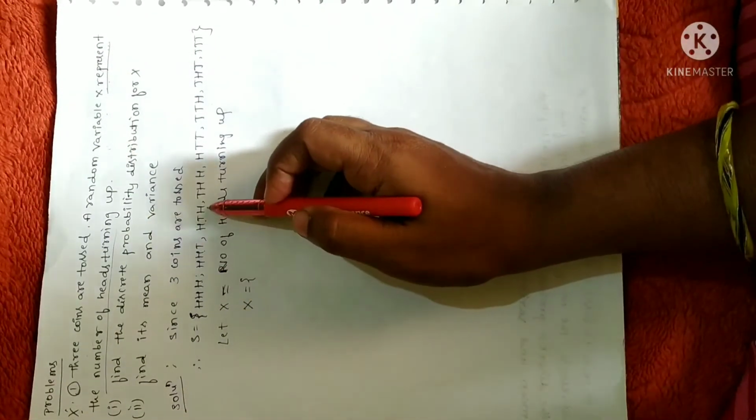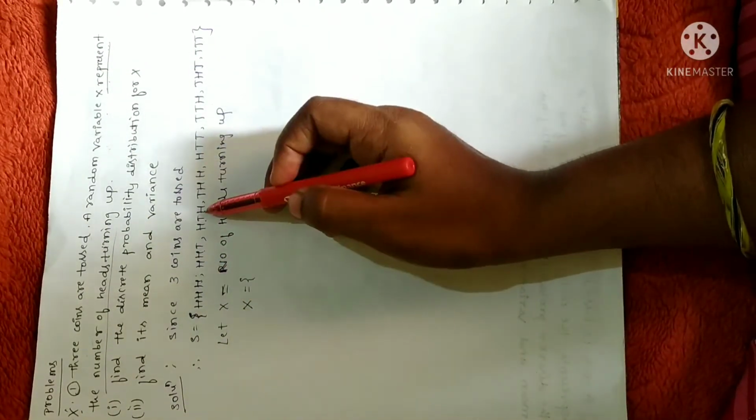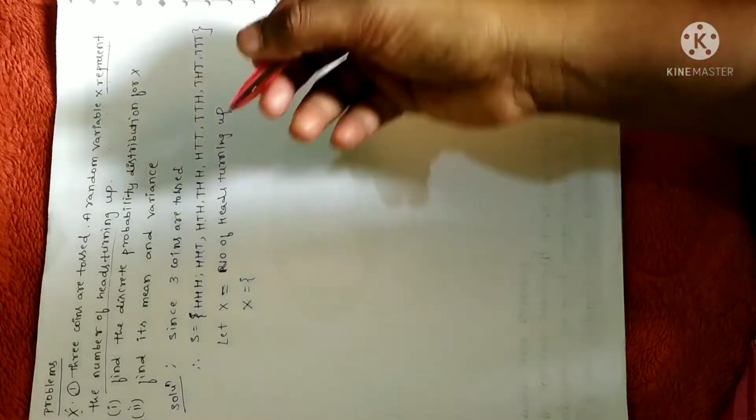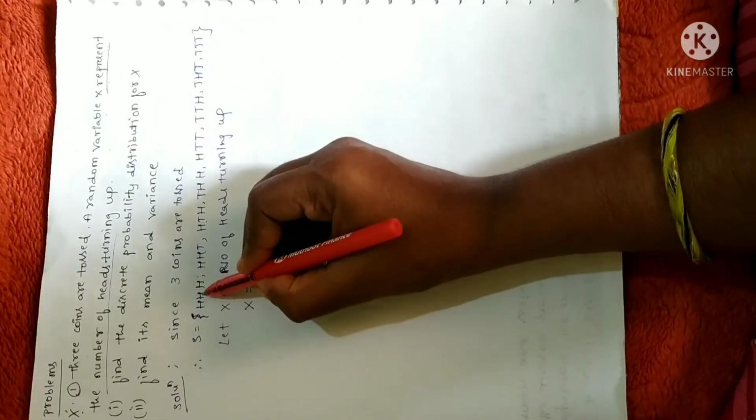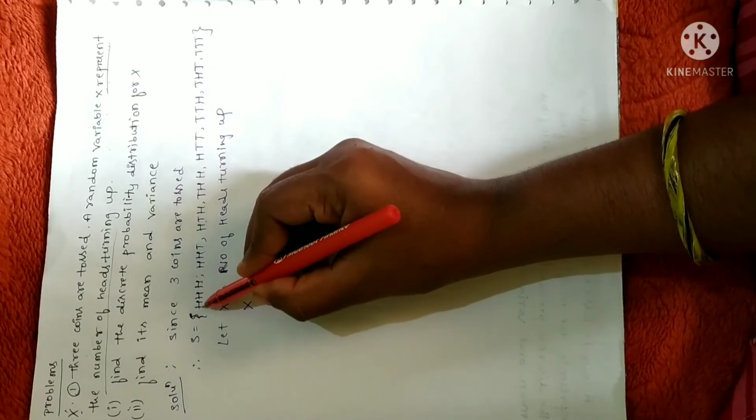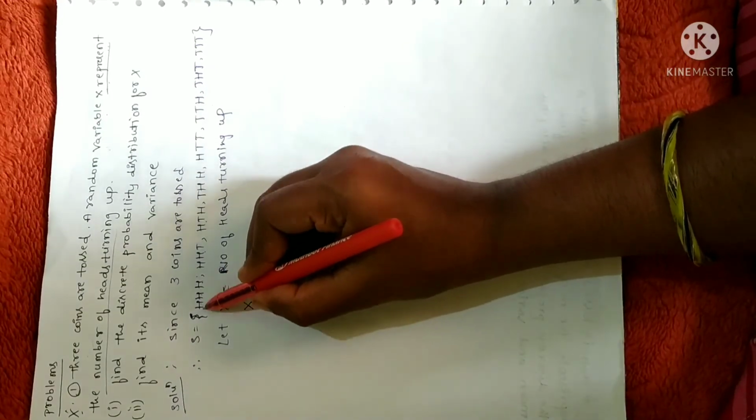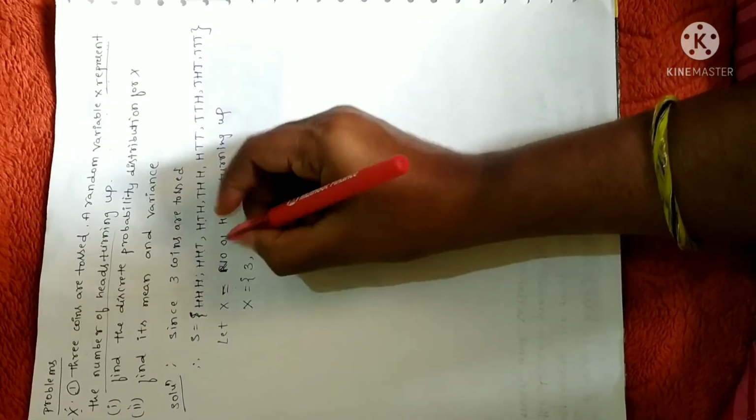Fine. So let me write the random variable here. Here I have listed the sample space. So x is the number of heads turning up, as given in the problem. Now with reference to the sample space, keep on writing the number of heads. In the first one, how many heads are there? 1, 2, 3. Next, 1, 2.